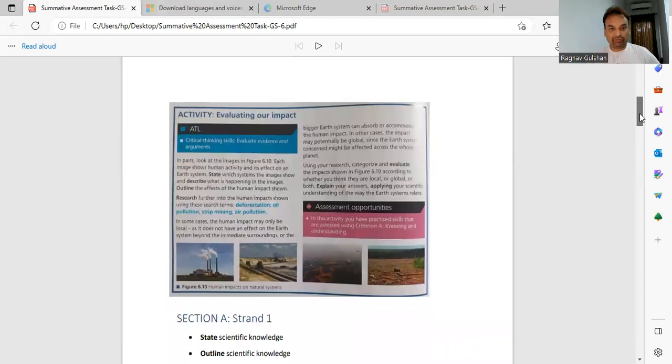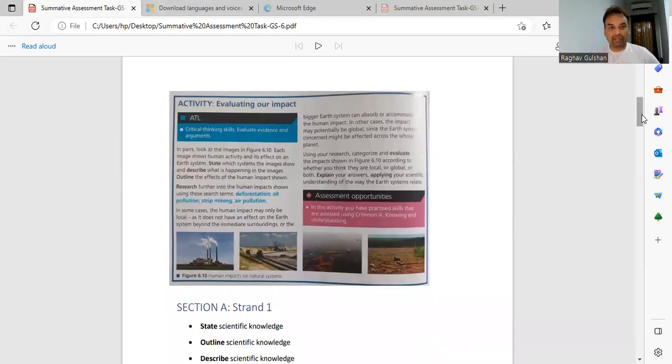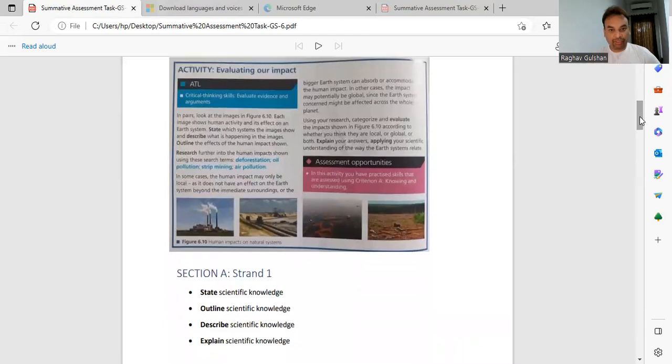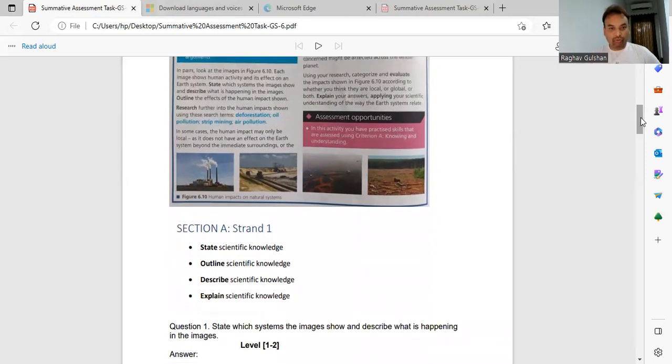So I took one of the activities, evaluating our impact. This is the activity taken from page 121 of your textbook, the G-Science textbook, MYP Middle Year Program Year 1, page 121, evaluating our impact. Every question has different strands, and this summative is divided into two sections. Section A has 4 questions and section B has only 1 question, which is a research-based question, right?